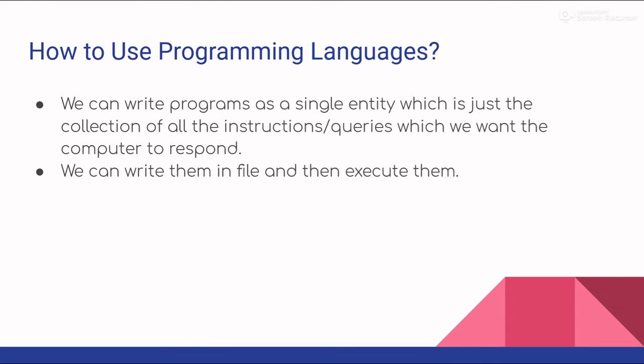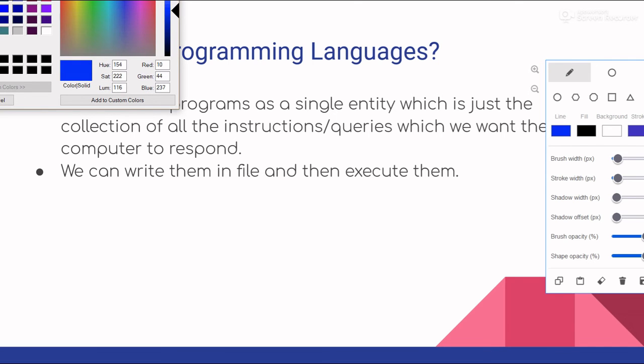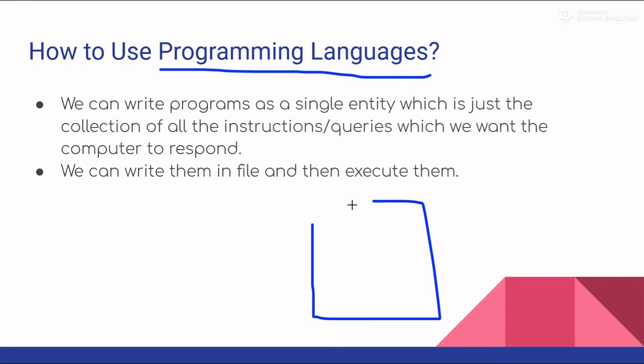Now, how to use programming languages? Well, we know that we can give computers instructions using programming languages, but now the problem is how do we use it? We can write programs as a single entity, which is just the collection of all the instructions or queries which we want the computer to respond to.